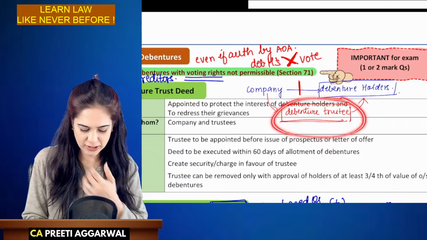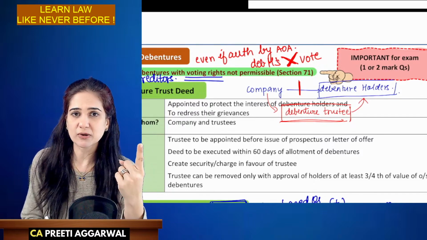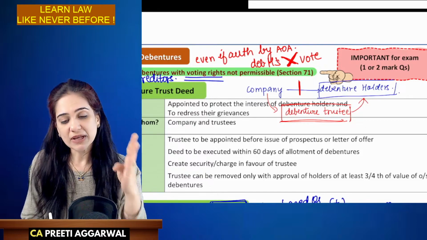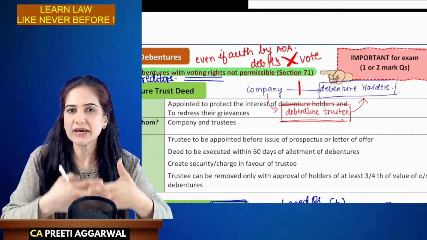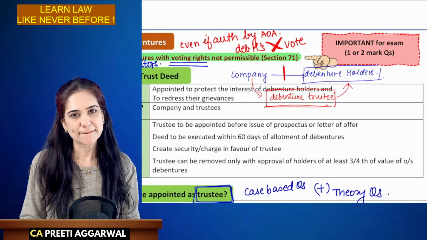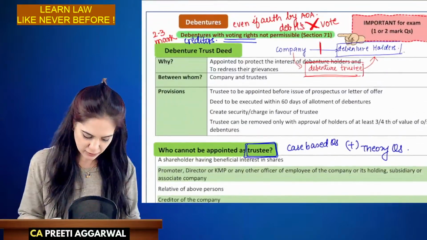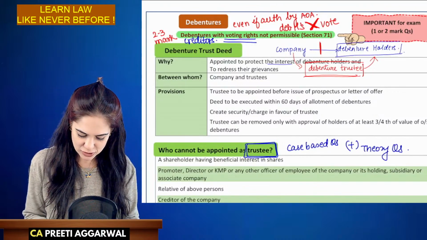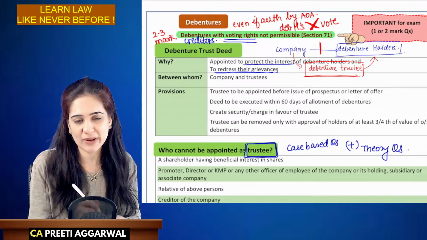So, what is the work of the debenture trustee? They will ensure that the dividends are paid, the interest is paid on time, meetings are held on time, grievances are addressed, the company uses the money for the purpose for which it was raised. So, they will act as a connecting link between the company and the debenture holders. Okay. So, who can be appointed as a debenture trustee? We will see later, and who cannot be appointed. So, debenture trustees, they protect the interest of the debenture holders, they redress their grievances, they ensure that the interest is paid on time, meetings take place on time.